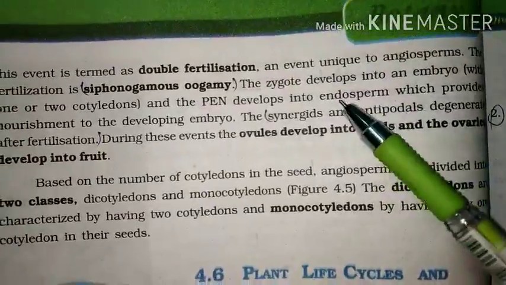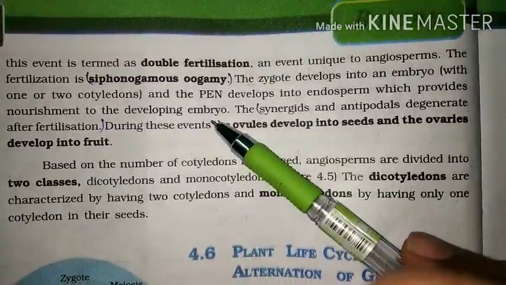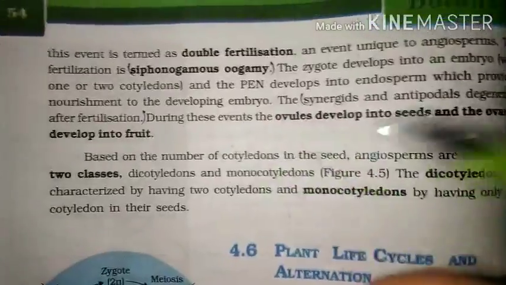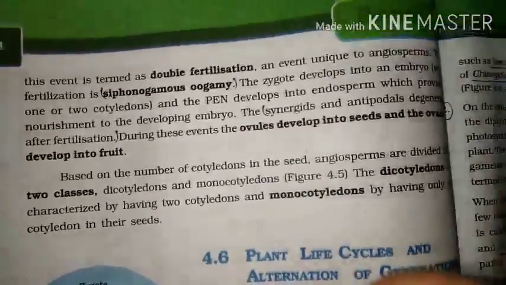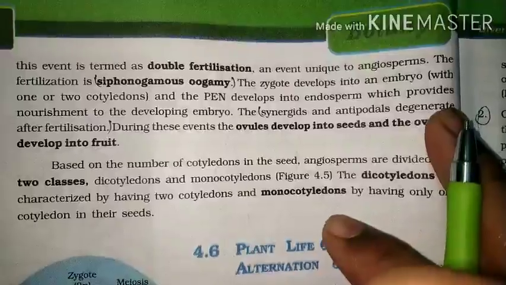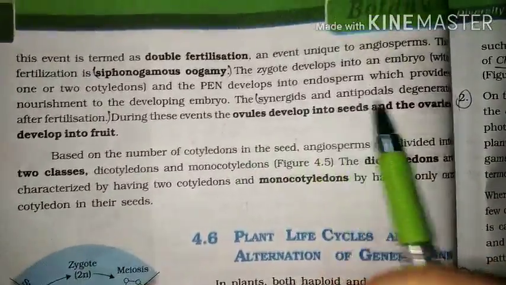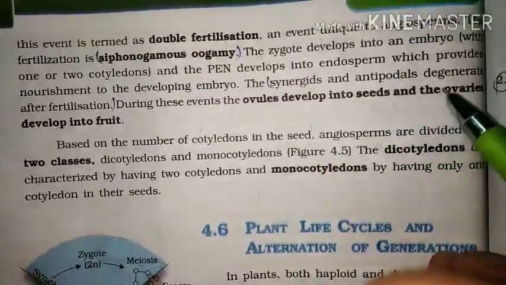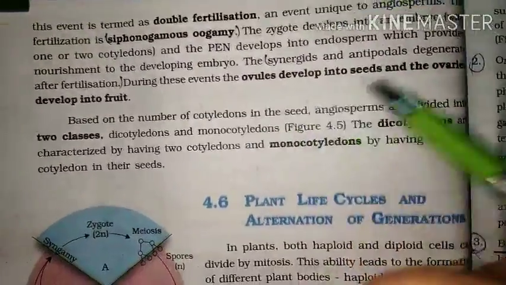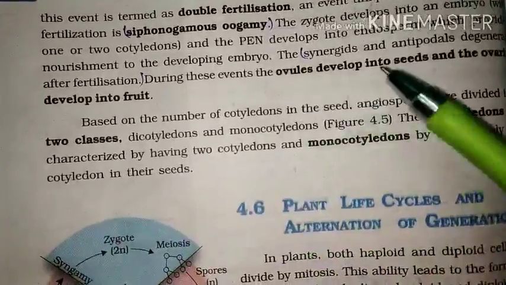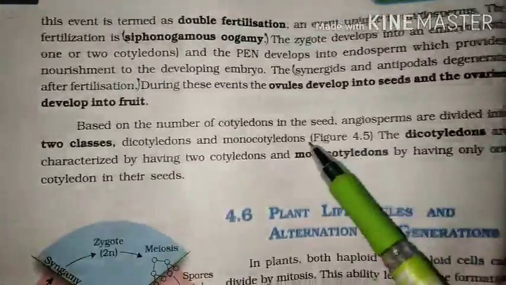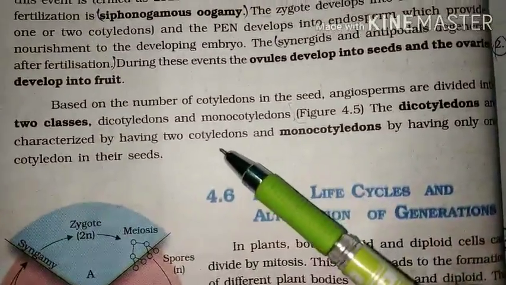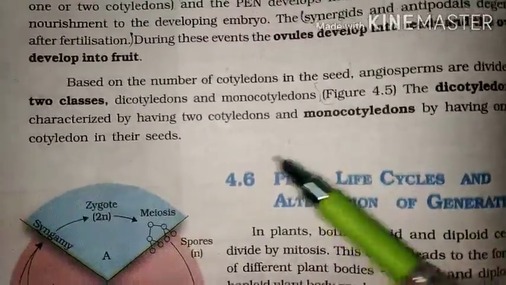The zygote develops into an embryo with one or two cotyledons. The PEN, which I told you about, develops into endosperm, which provides nourishment to the developing embryo. Synergids and antipodals degenerate after fertilization. During these events, ovules develop into seeds and ovaries into fruits. So there is no need to explain that point here. Based on the cotyledons in the seeds, angiosperms are further divided into two classes, dicotyledon and monocotyledon. Dicotyledon means having two cotyledons, monocotyledon means having only one cotyledon in the seed.